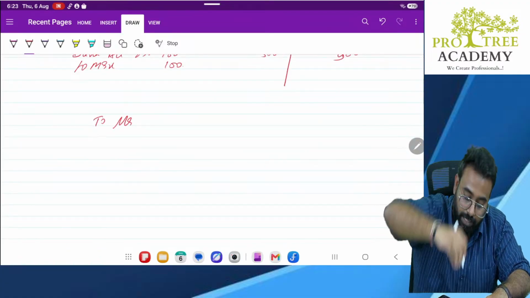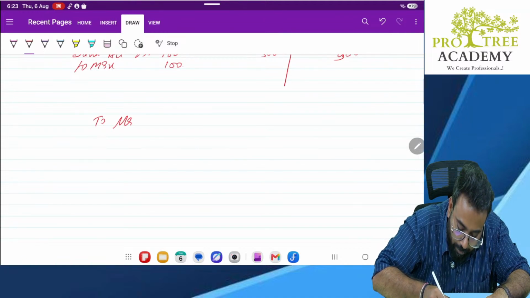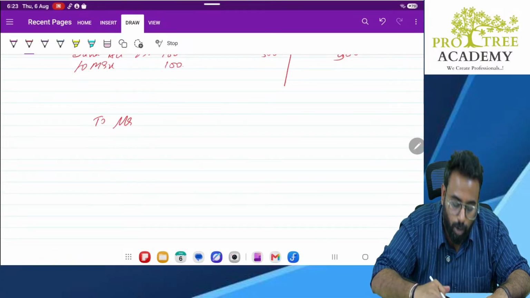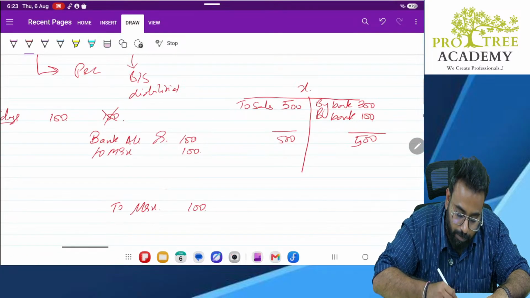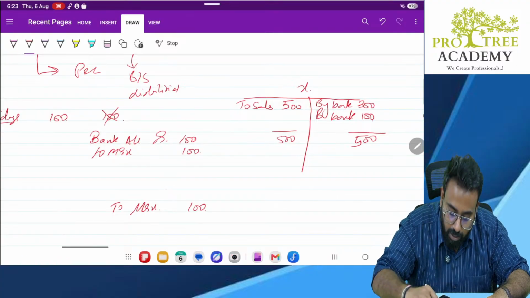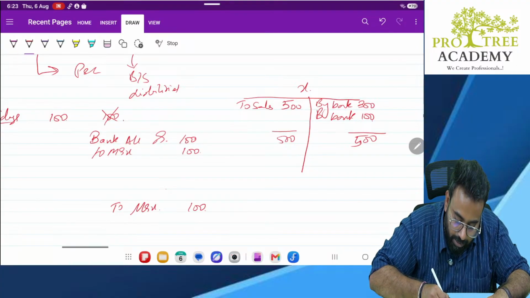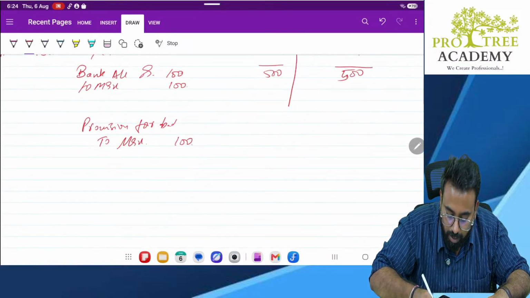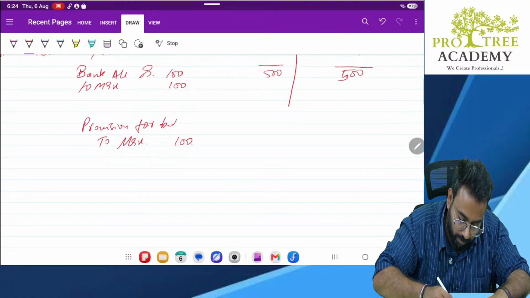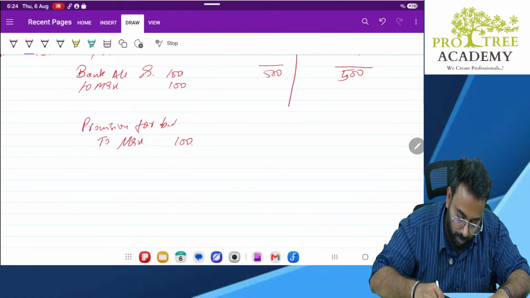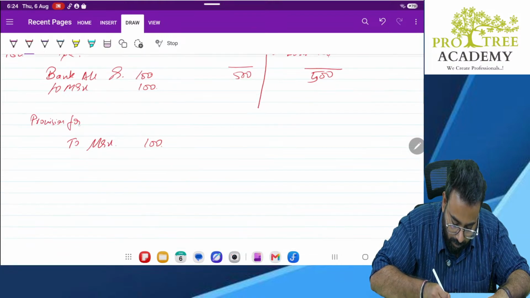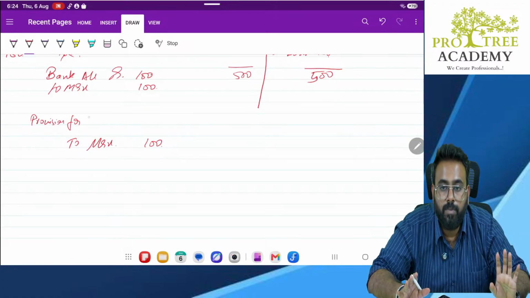In our previous method, what we used to do was bad debt account debit. No, that is not allowed. Why? It was in the earlier method. But in the current method, we are already passing the bad debt expenses and creating the liability. So what we do is pass this through provision for bad debt account 100, to Mr. X 100. Clear?